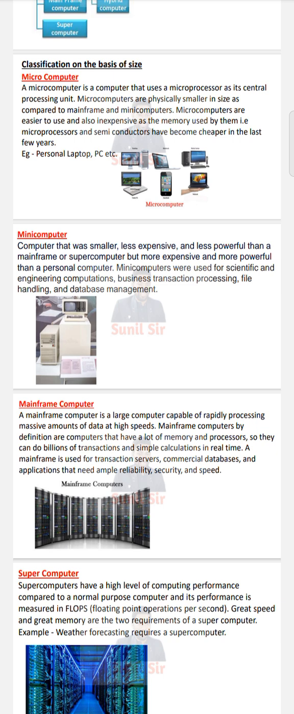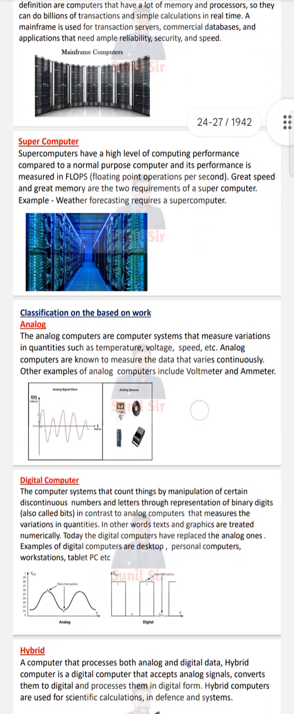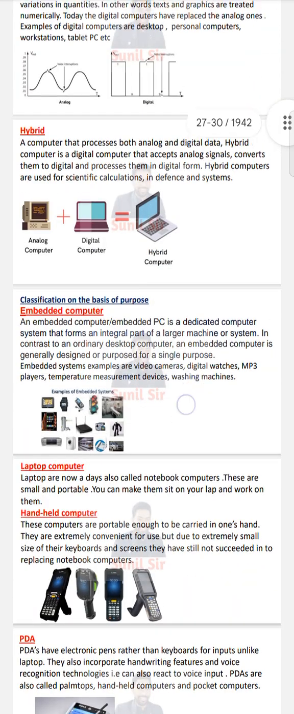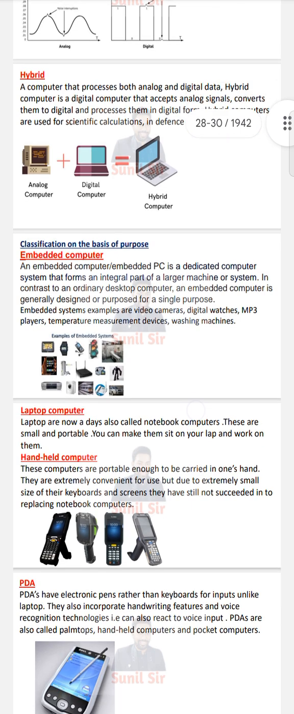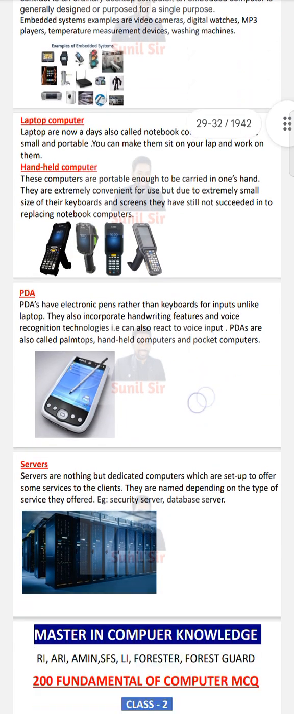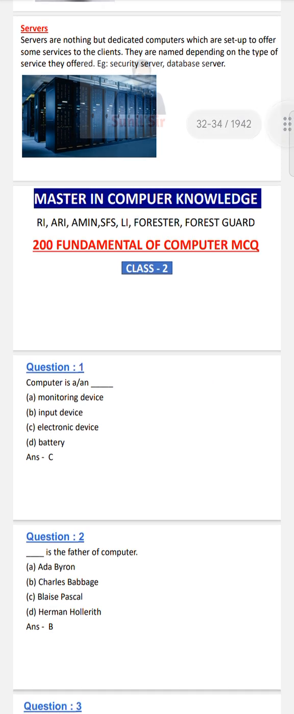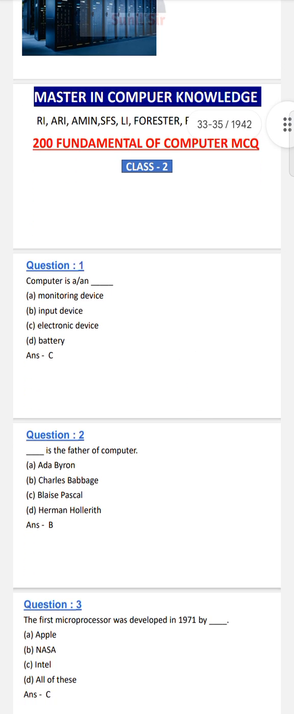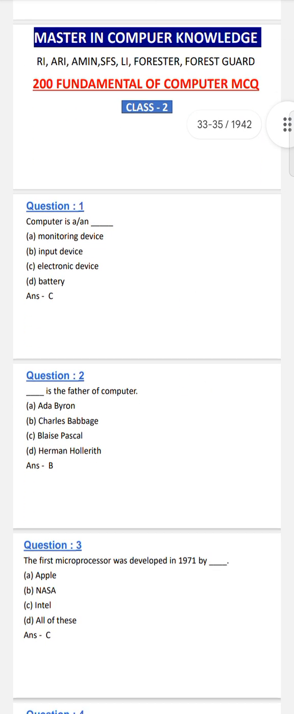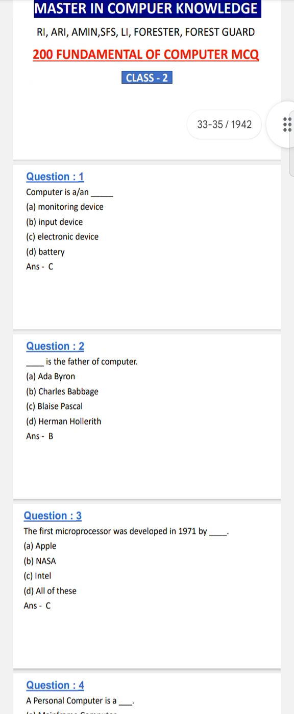Types of computers: microcomputer, which uses a central processing unit, mainframe computer, supercomputer, analog, digital, hybrid, embedded computer, laptop computer, handheld computer, PDA, server. Fundamental computer MCQ: a computer is an electronic device.